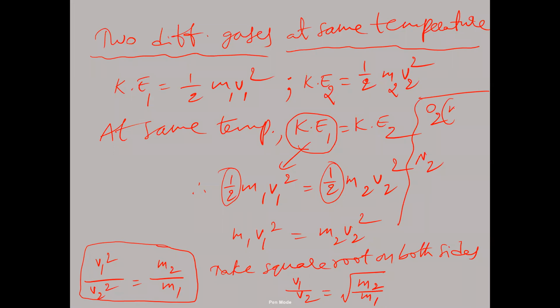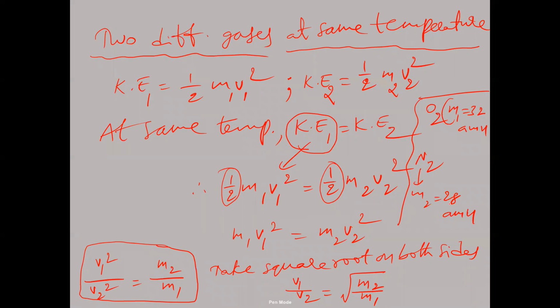Suppose mass of first gas is 32 AMU, and mass of second gas M2 is 28 AMU.